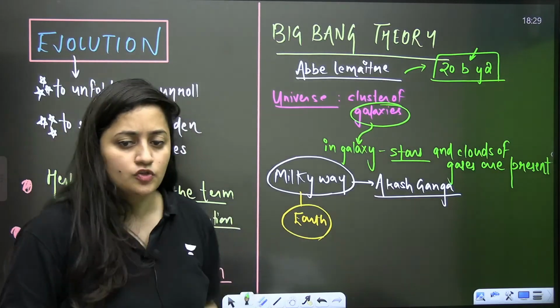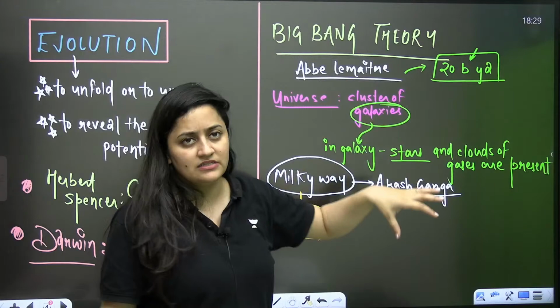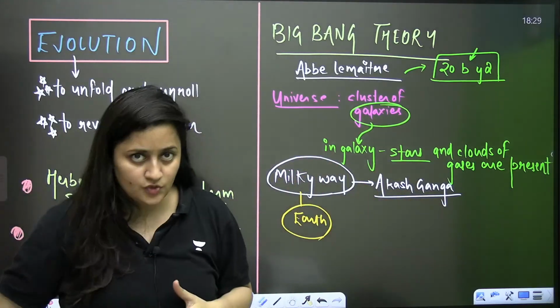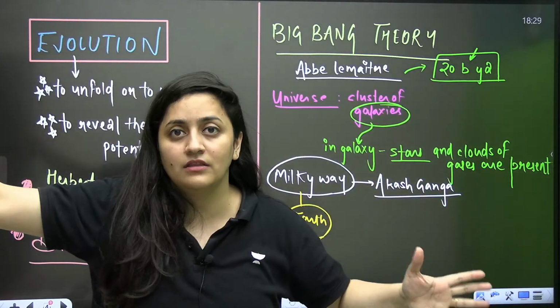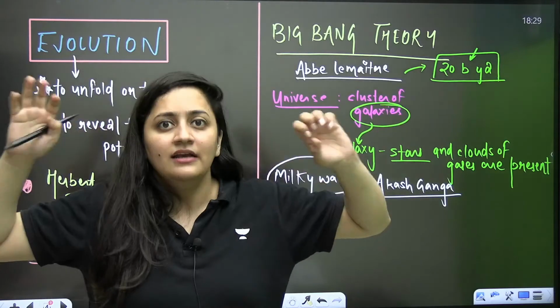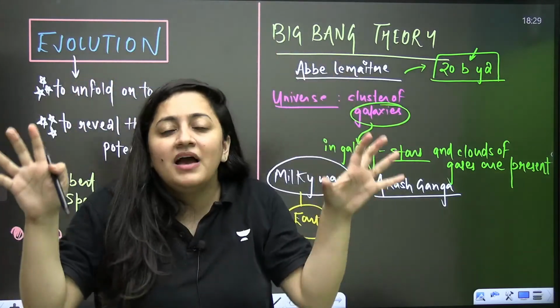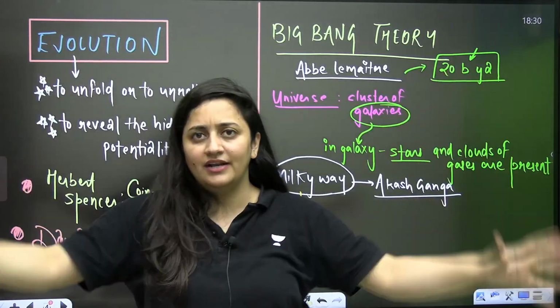Sure? Okay. So as per this theory given by Abel-Lemaitre, the universe is 20 billion years old, and 20 billion years ago a huge explosion was there. We cannot imagine that explosion in physical terms. What happened after that explosion?